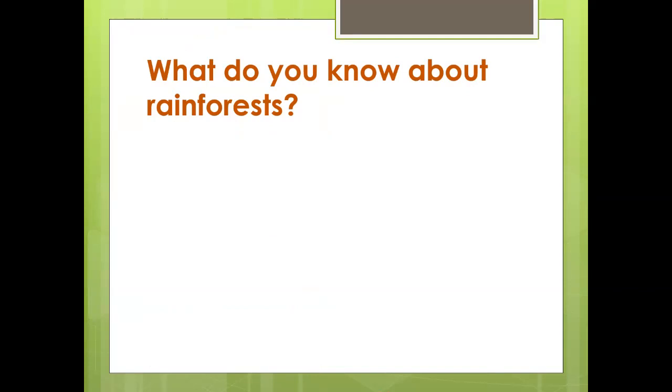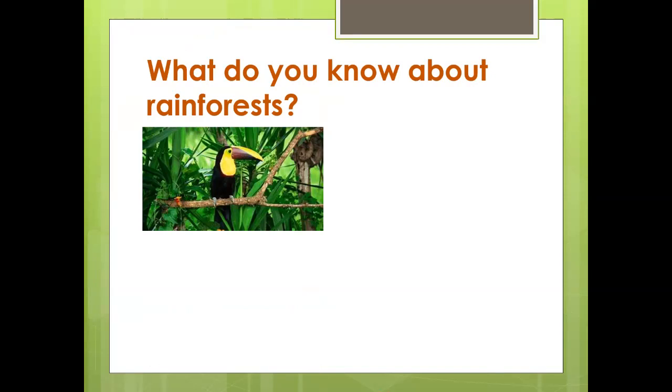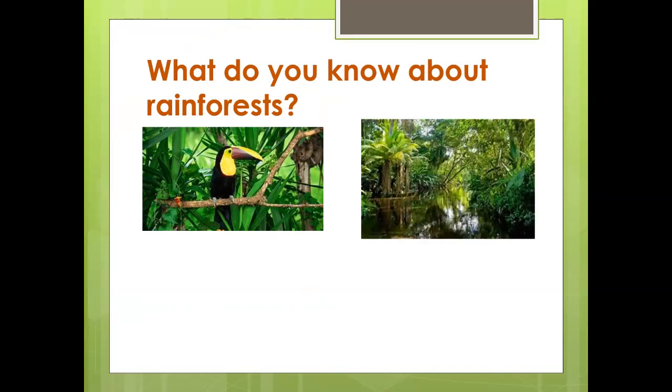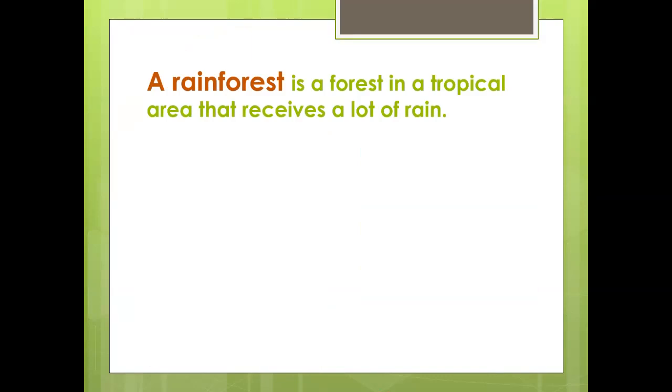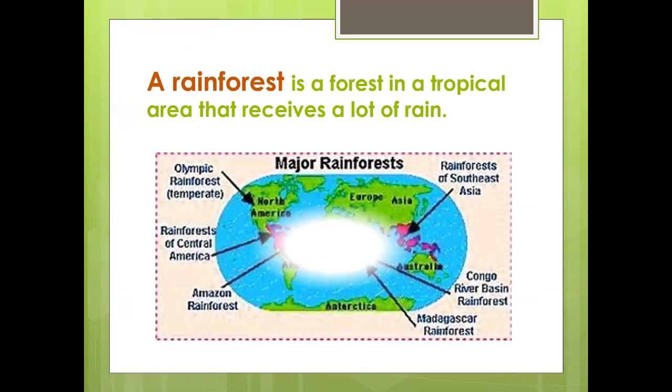As I said, what do you know about rainforests? For example, do you know about the birds, the trees, the weather, or the animals who live there? Now, a simple definition of the word rainforest. A rainforest is a forest in a tropical area that receives a lot of rain. This is actually a map that shows us the places where we can find rainforests around the world.